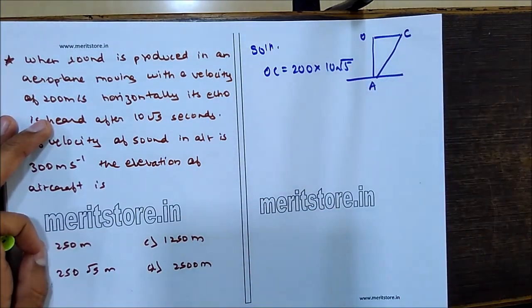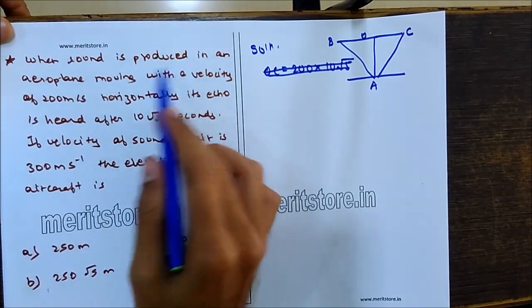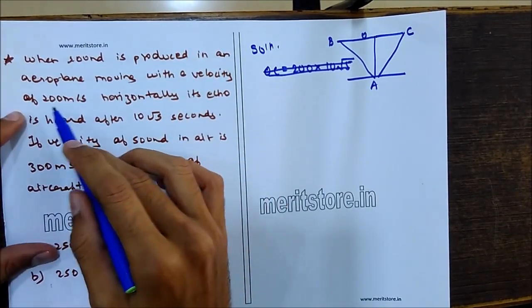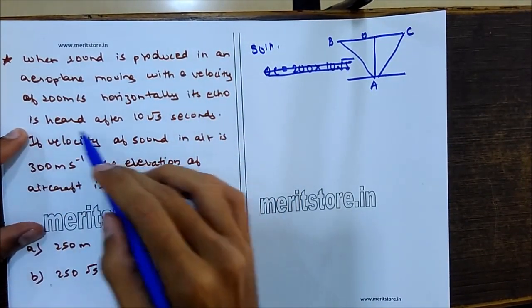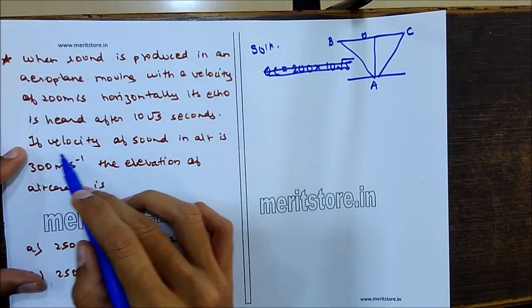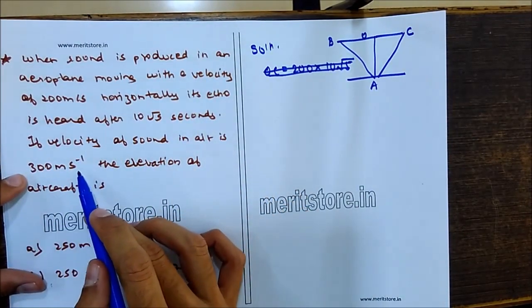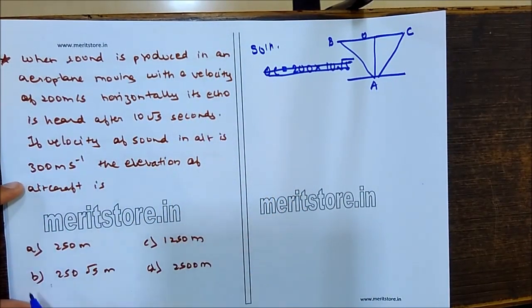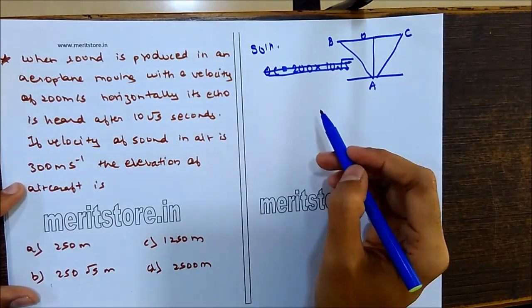We have that when the sound is produced in an aeroplane moving with a velocity of 200 meters per second horizontally, its echo is heard after 10 root 5 seconds. If the velocity of sound in air is 300 meters per second, the elevation of the aircraft is 250 meters, 1250 meters, 250 root 5 meters, or 2500 meters.